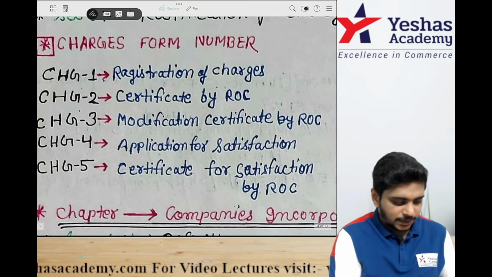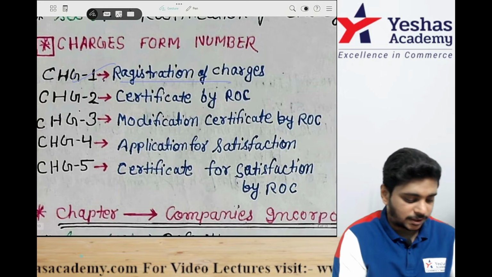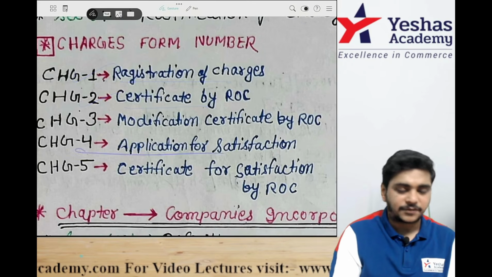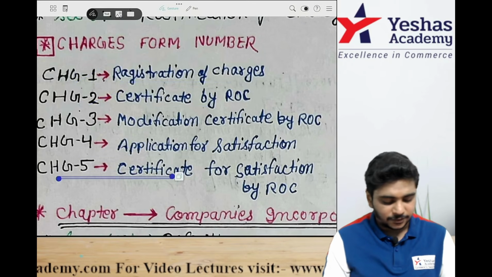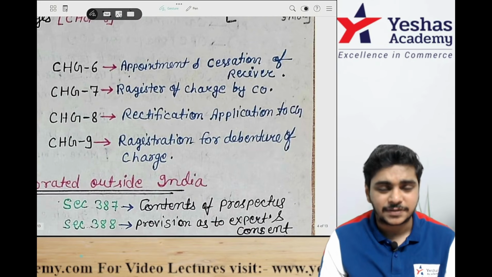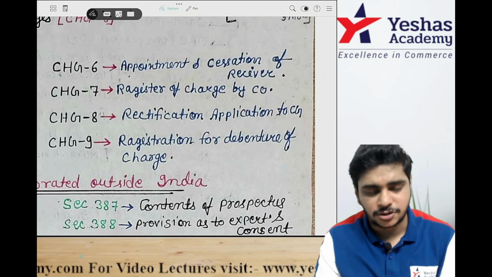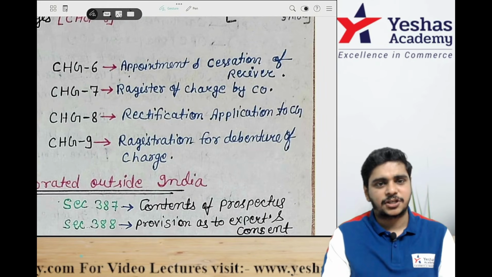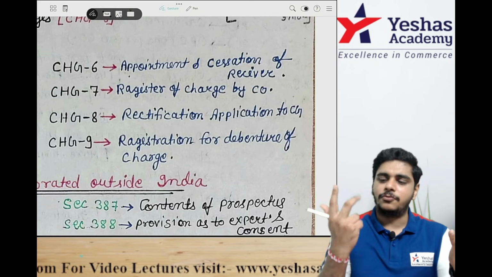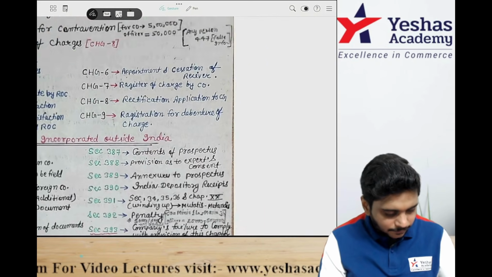87 is rectification of charge. Now the forms: CHG-1 is registration of charges. CHG-2 is the certificate. CHG-3 you will get the modification certificate. For satisfaction you apply in CHG-4, and the certificate will come in CHG-5. CHG-6 is appointment or cessation of the appointment of the receiver. CHG-7 is register of charges kept by the company. CHG-8 is rectification. CHG-9 is debenture.